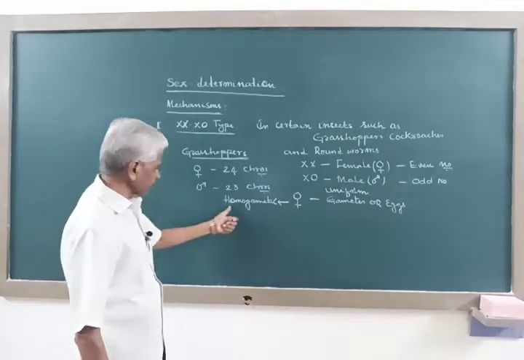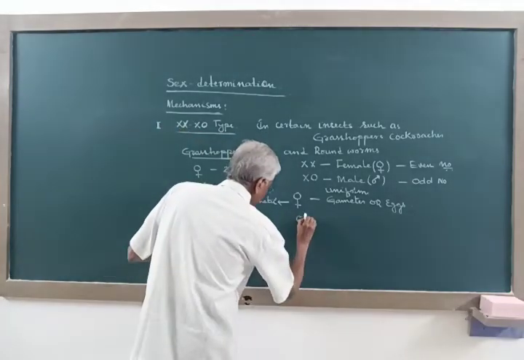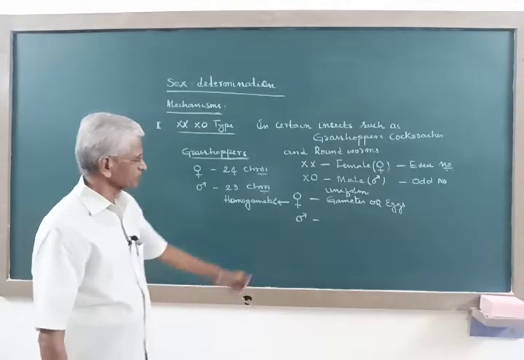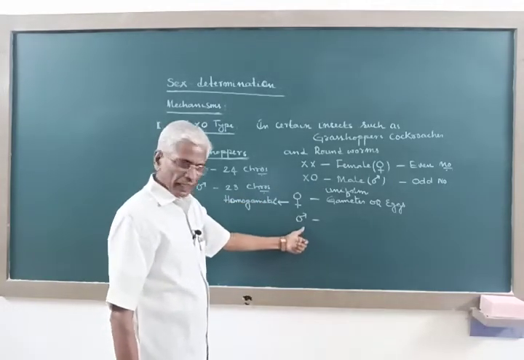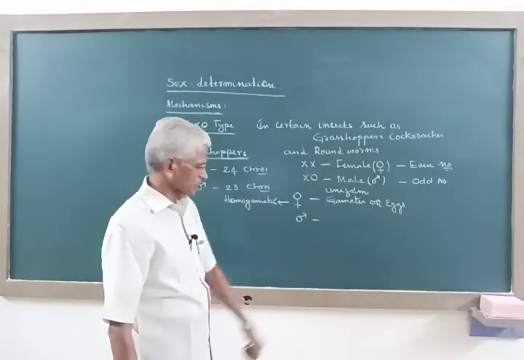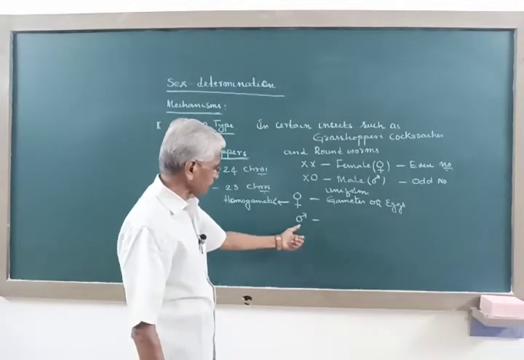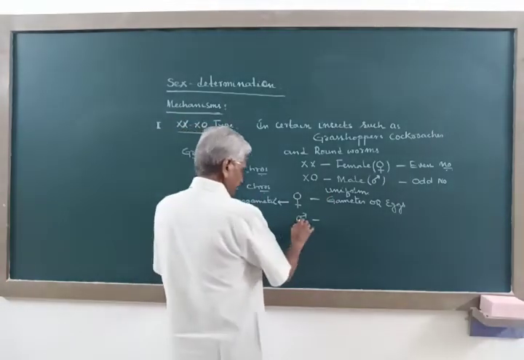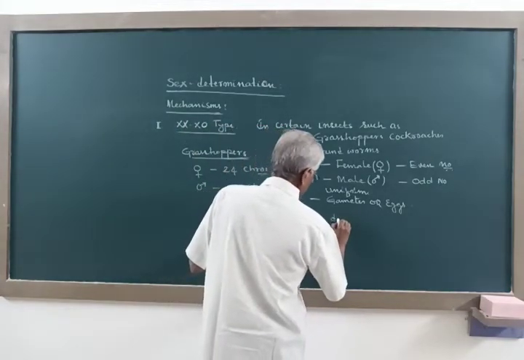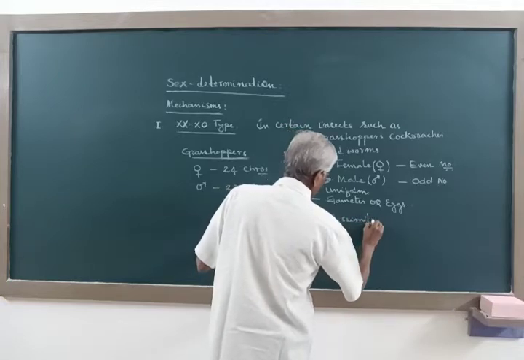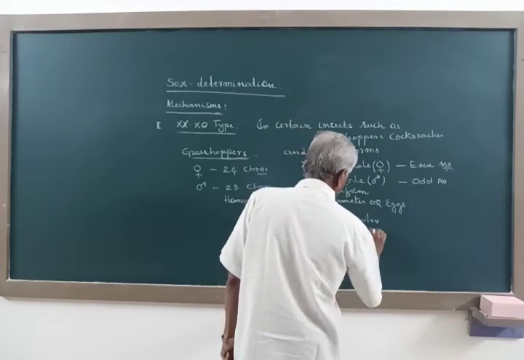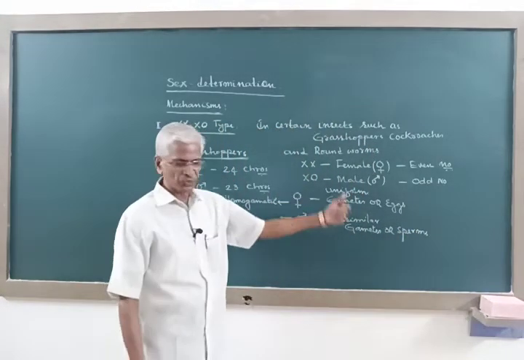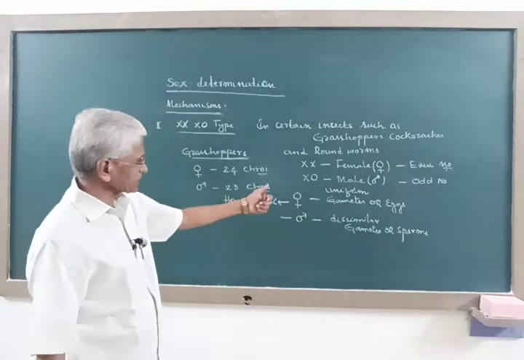Whereas the male has only one X chromosome without the other sex chromosome, so half of the sperms will carry an X chromosome, and the remaining half do not have any sex chromosome, only autosomes.